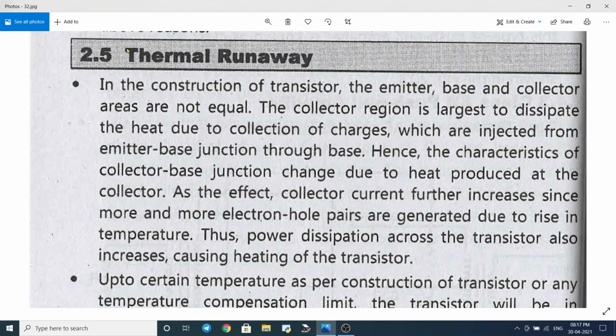We know thermal means regarding heat, related to heat. Thermal power station, thermal power generator. So thermal means regarding heat. And this word, runaway. Runaway means what?